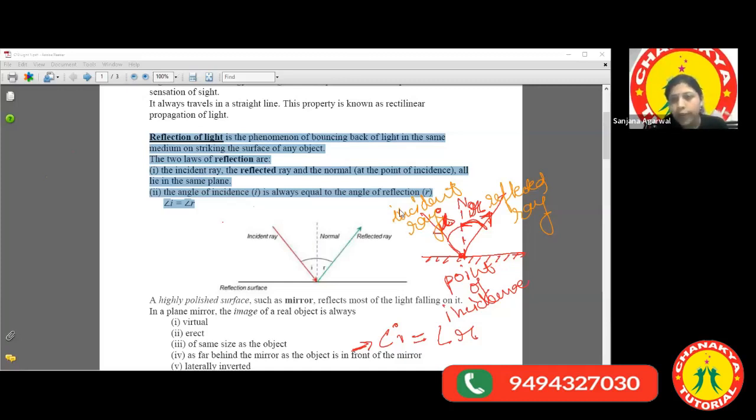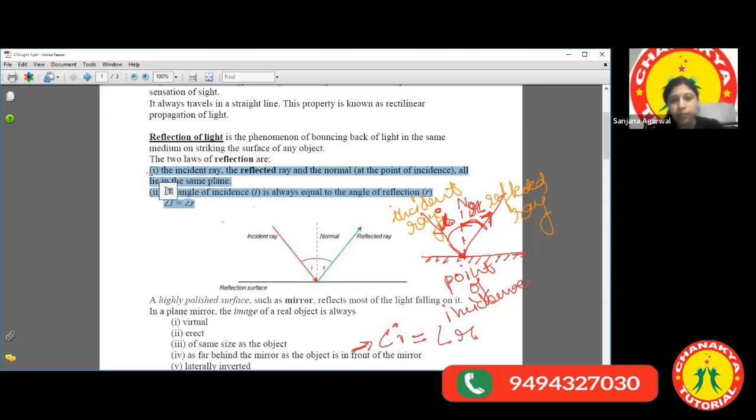If you want to note it in your own language, you can. Okay. The 2 laws of reflection are that the incident ray, the reflected ray, and the normal at the point of incidence all lie in the same plane. And second is that the angle of incidence is always equal to the angle of reflection. So whichever activity you perform, whichever instrument based on light you study about, these 2 laws will always be followed, right?